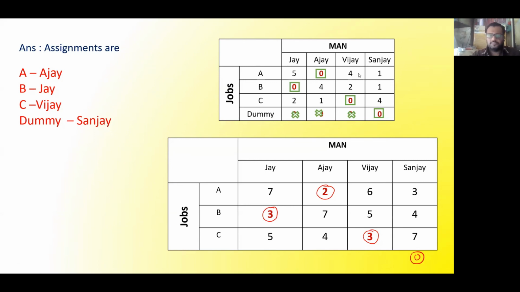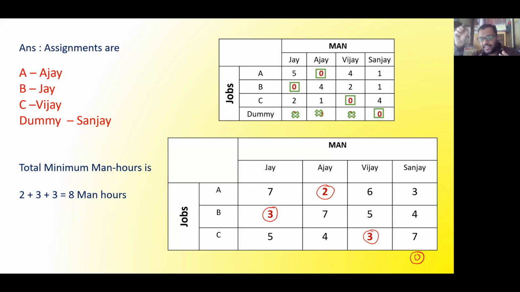Okay, so proceeding further with our solution, let us check whether the answers given by you are correct or not. So it was a simple problem. It is just 2 plus 3 is 5 and plus 3 is 8. So yes, the correct answer is that the minimum total is 8 man hours required if you want to assign this particular job to this particular person. And now you can check any combination. You will not get even 8 as the answer. All the answers will be greater than 8. So that's why we say that this is the optimum one, and this should be utilized, or these persons should be used for these particular jobs.